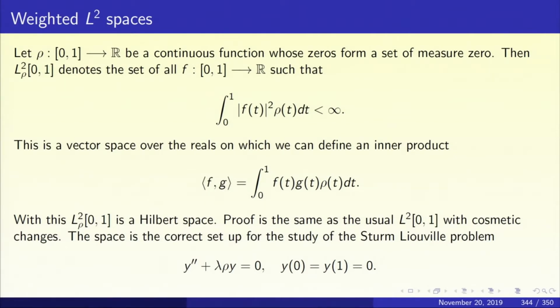Take f and g to be two functions which are in L2 sub rho. What is the inner product? Integral from 0 to 1 of f(t) g(t) rho(t) dt. With this, L2 rho of (0,1) is a Hilbert space. The proof is analogous to the classical case with cosmetic changes. This is the correct space to look at when you want to study the Sturm-Liouville problem with Dirichlet boundary conditions.